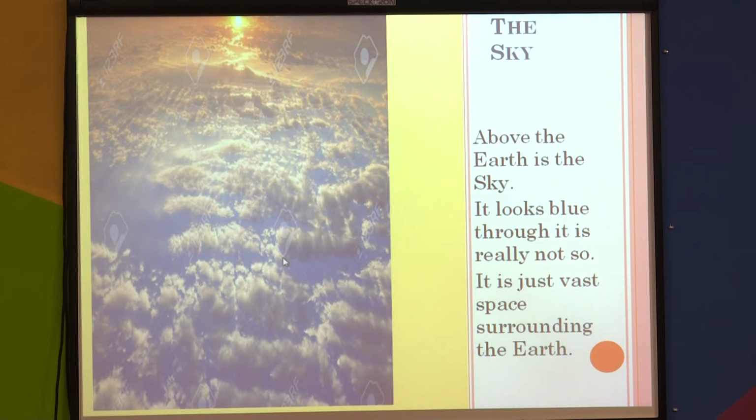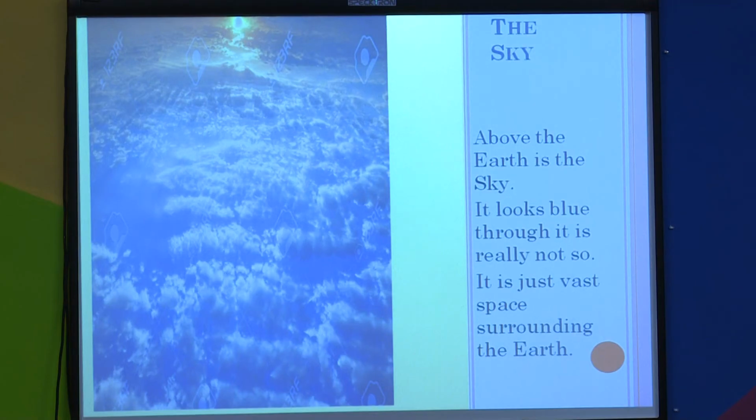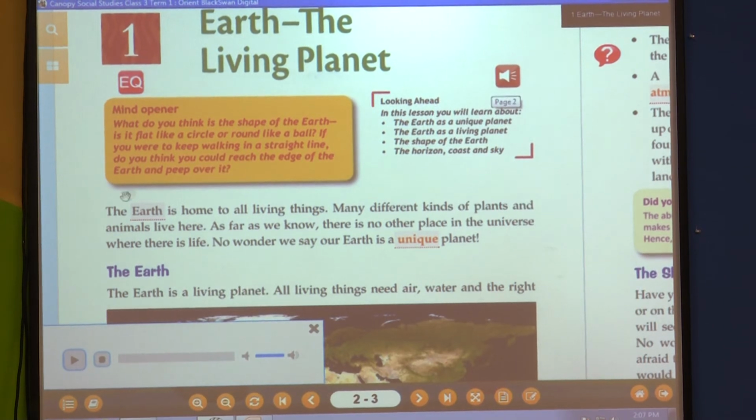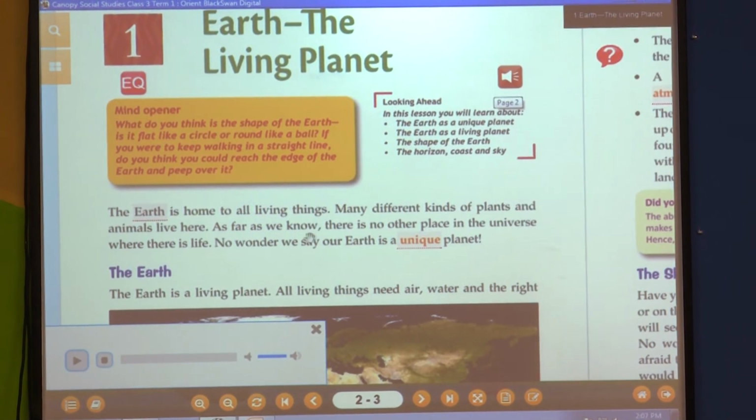So in this lesson we have learned about the earth as a unique planet, the earth as a living planet, the shape of the earth, the horizon, the coast and the sky. Now students, open your textbook, page number 2. I am going to play the audio. You have to listen to this lesson carefully, finger on the line.